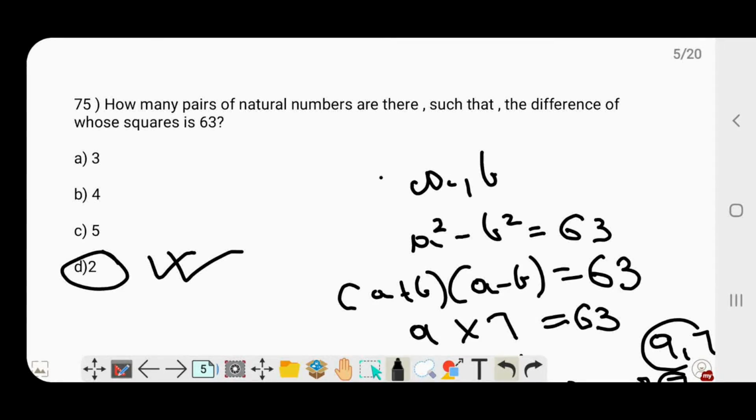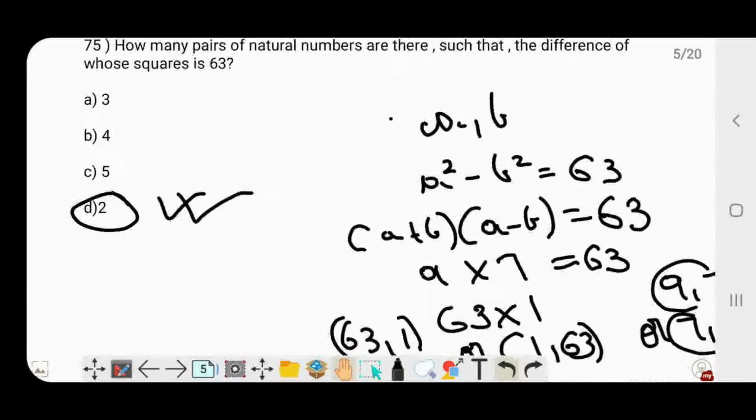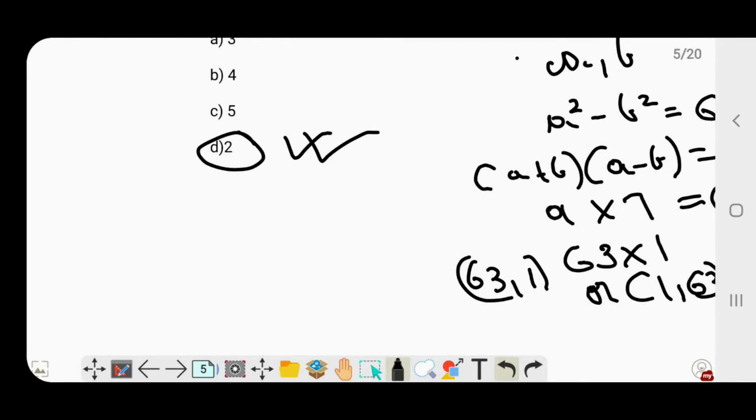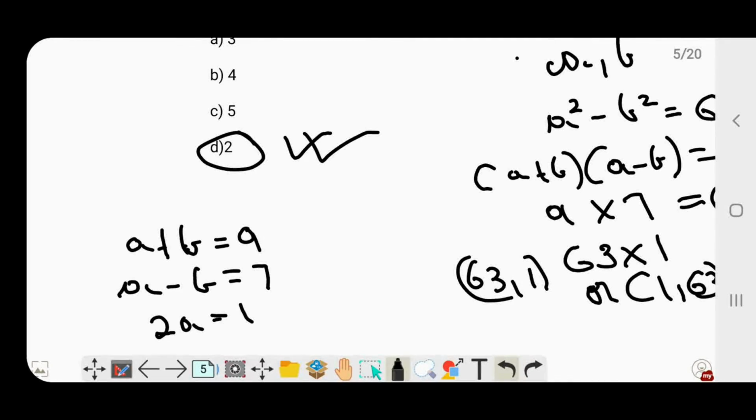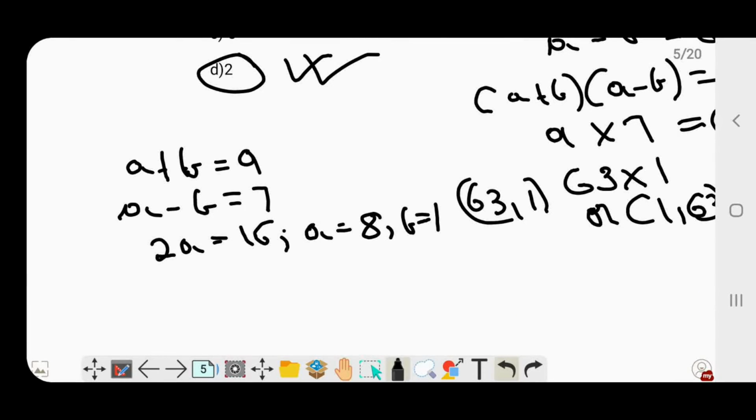In case you want to verify this, then we can work out here. We can say, in this one, a plus b is 9 and a minus b is equal to 7. So this would leave us at 2a is equal to 16, which in turn indicates that a is 8 and b is 1. And if you look at it, 8 square minus b square is equal to 64 minus 1, which is 63. So it satisfies our requirement.